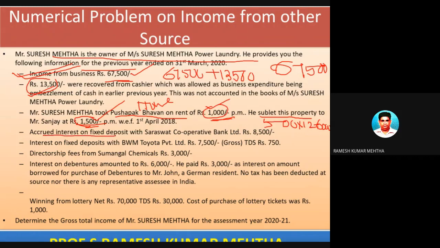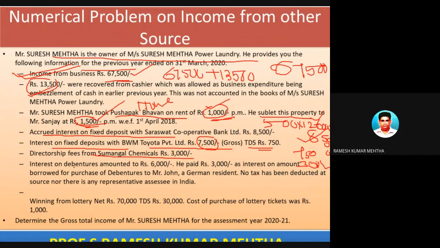Interest accrued on fixed deposits is 8,500. This is also income from other source. So 6,000 is one income from other source, and 8,500 is income from other source, interest on fixed deposits. Interest on fixed deposits with Toyota Private Limited, gross of TDS, is 7,500. So this is before deducting TDS, so income from interest is 7,500. Director's fees is also income from other source. So 3,000 is another source of income.